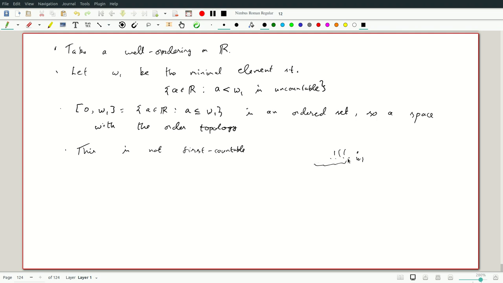And so you'll get a countable union. So if you had a countable basis, you can show the initial segment of omega 1, that is points before omega 1, are a countable union of countable sets, and hence they would be countable. But we know this initial segment is uncountable, which is a contradiction. So this was a slightly complicated example, but it has all the niceness separation properties, Hausdorff and so on, but it's not first countable.